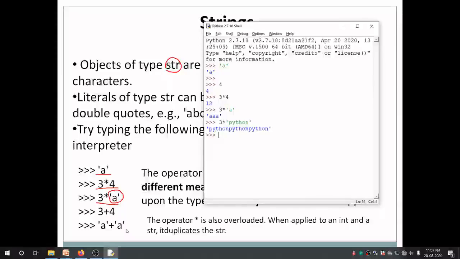String plus string is a concatenation. So even the plus operator is overloaded. When it is applied with numbers, it performs addition. When it is applied with strings, it performs concatenation. So if I say, in single quotes, A plus, in single quotes, A, the output is AA, that is the concatenation. And of course 3 plus 4 is 7 when we use it with numbers.